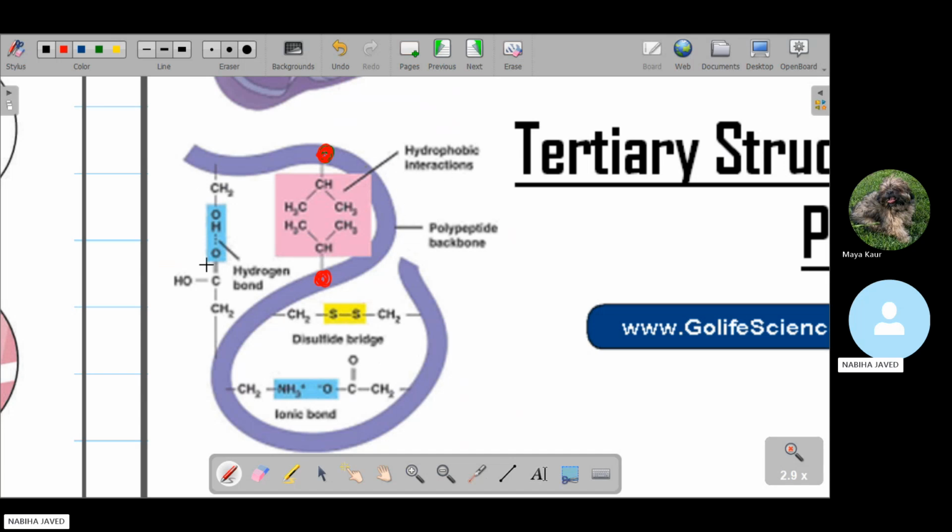And here a hydrogen bonding is present, which means maybe it has an amino acid with a functional group like the hydroxyl group or any other group which has oxygen. So because of this, these two amino acids combine by the bond that is called the hydrogen bond.